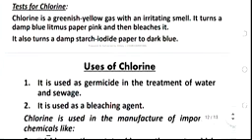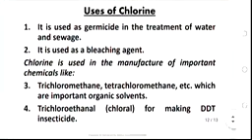Now let's move to the uses of chlorine. Of course, there is no way we can be talking about such a chemical all this while and not talk about the uses. That's even one of the parts of the definition of chemistry, which says that chemistry is a branch of science that is a study of composition, properties, and uses. If you study something that is of no use, then there is no point studying that particular thing. There must be usefulness of such a thing that you are studying.